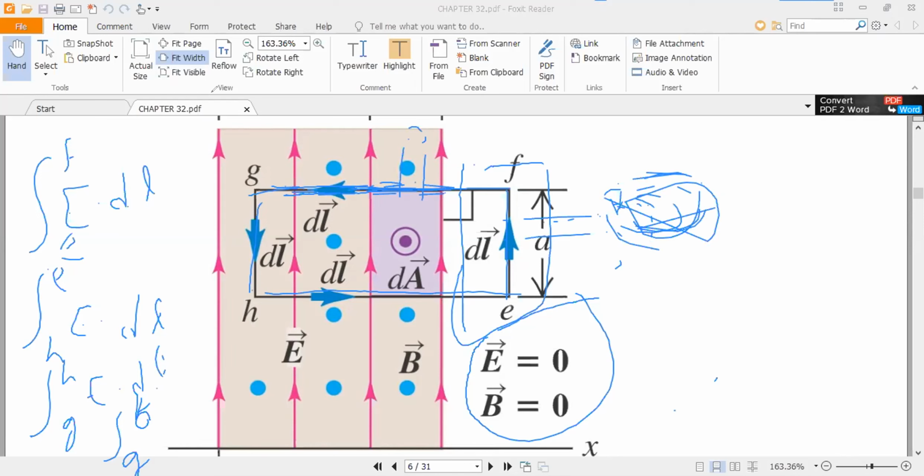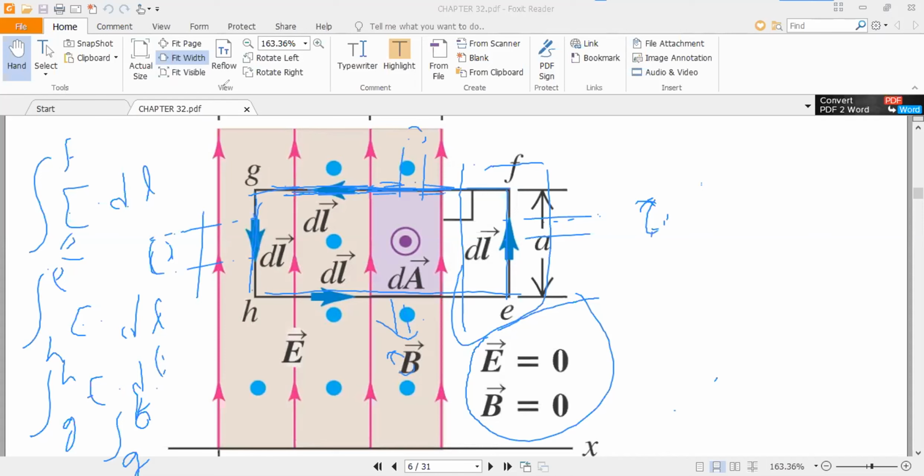Only this integral will contribute because the electric field is not 0 on this path.